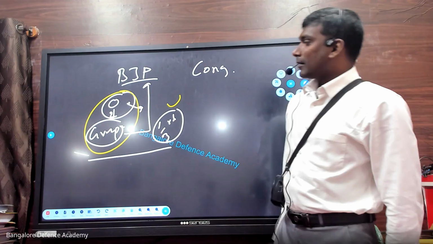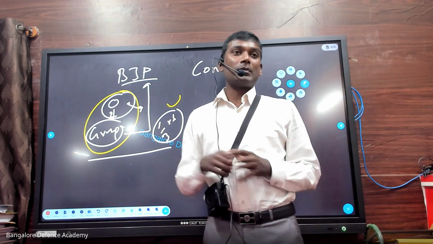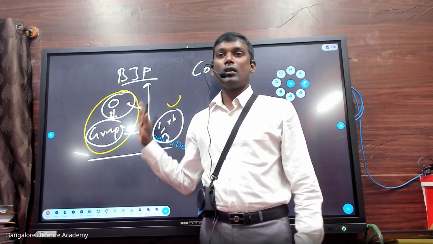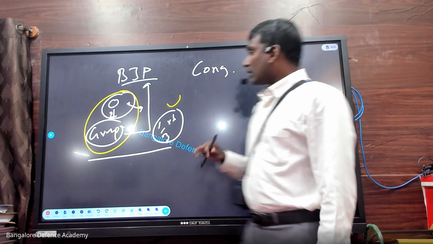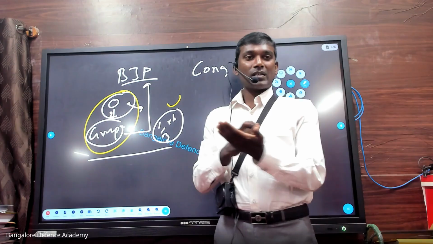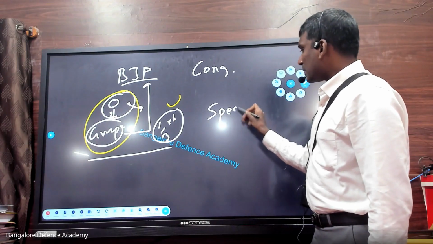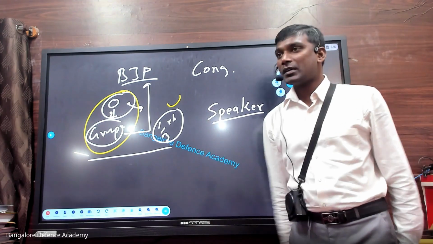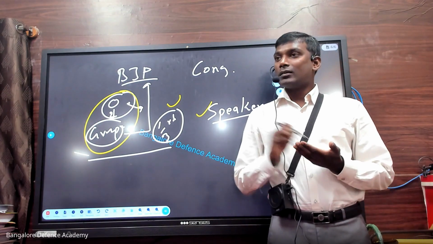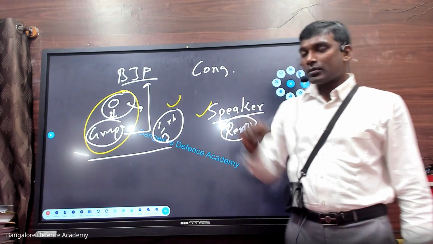On the other side, the fourth point: if members don't listen to the party, identity should not take, but how it is changed, identity can take it. You understand? Now look at after election. What I mentioned first, after election, if a person joins another party, defection will take place. Now tell me, what about the speaker? The moment the speaker is appointed, what will he do? First, he will resign. Anti-defection should take effect on him.